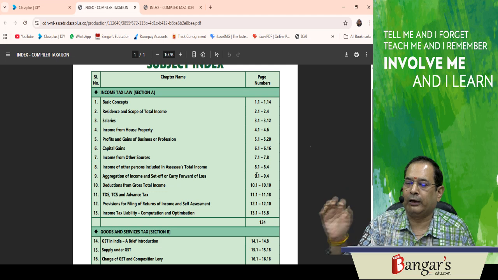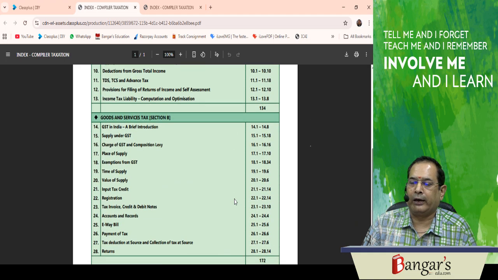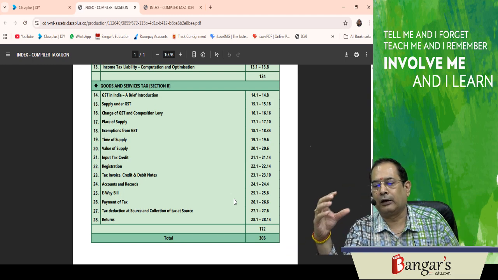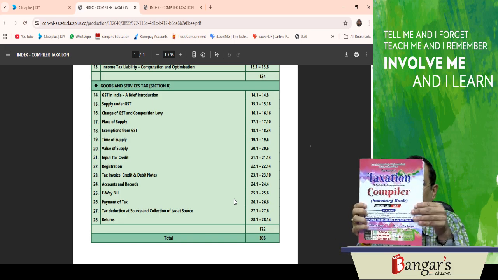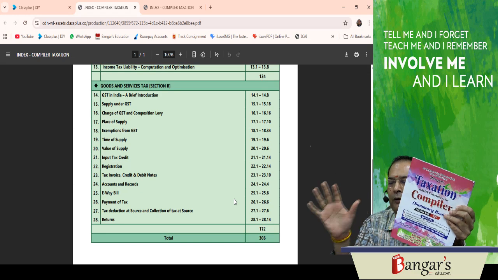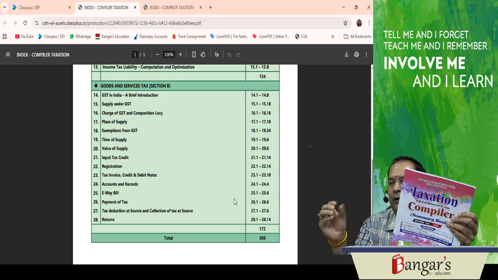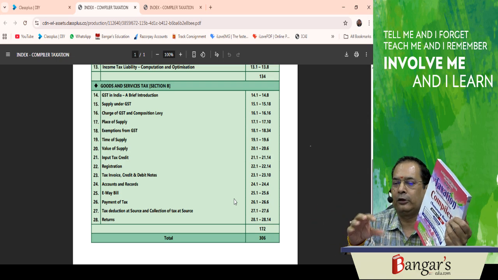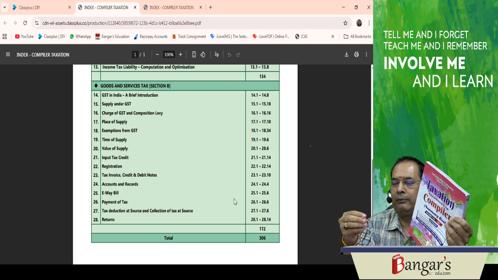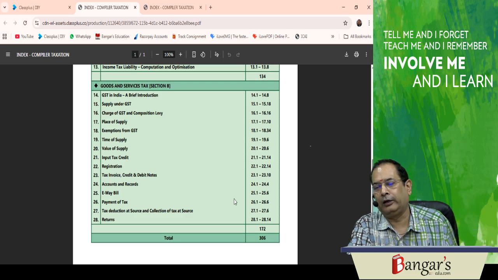Say for income tax, only in 134 pages, entire provisions have been covered. And for goods and services tax, the entire provisions are covered in 172 pages. So this summary book contains 306 pages. You can easily read those at the time of exam. What you have to do is, first you cover the main book, and together with that, you do this summary and make notes, summarize notes also. It will be very helpful on the eve of your examination.